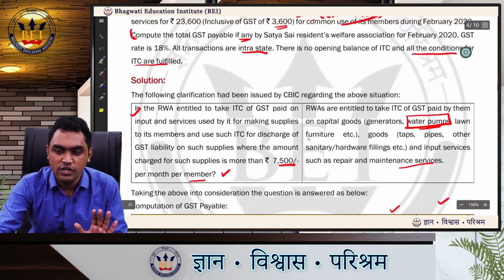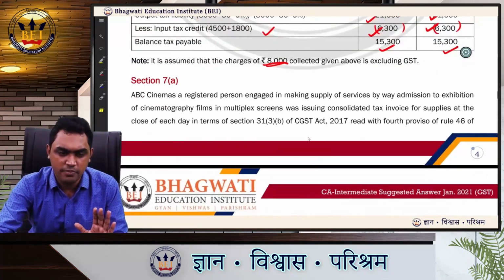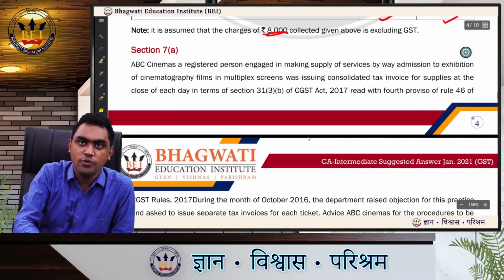Perfect. So till now we have seen two questions, quite easy paper. Now let us go to section 7A. I hope all of you have done very well.